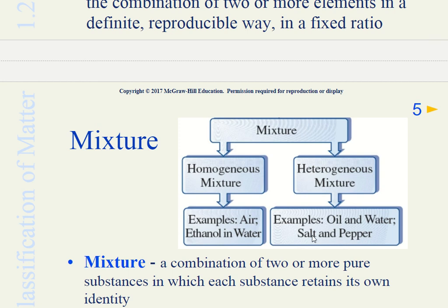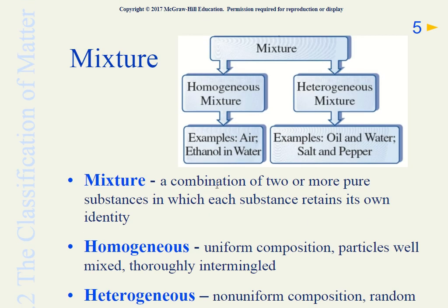If you have a mixture of salt and pepper, some portions may have more salt, other portions more pepper. Other examples are soil and pebbles. Some portions may have more pebbles, others more soil. That's what a heterogeneous mixture is.